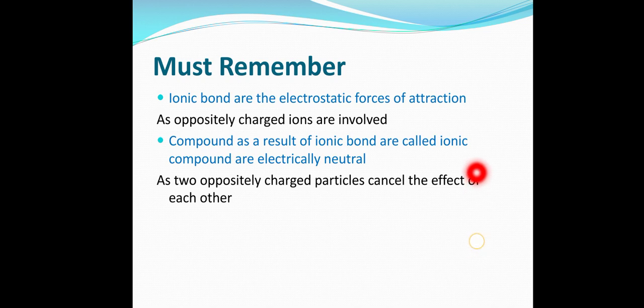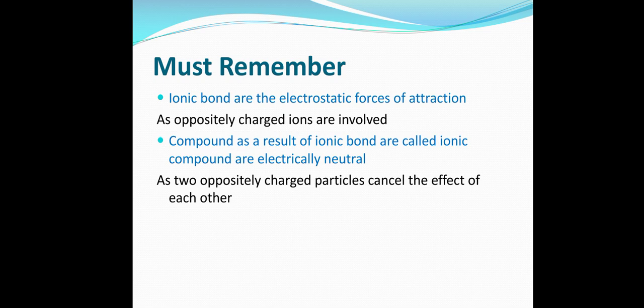And one more thing, in chapter number 1 we have discussed why ionic compounds are termed as formula unit. We have done this question so many times, and we have discussed that ionic compounds basically form arrays. They are in an arrangement, and in that arrangement they actually attract the positive and negative charges of another molecule as well. If you don't remember it, please go back to chapter number 1 and read the answer of that question, why ionic compounds are represented as formula unit.